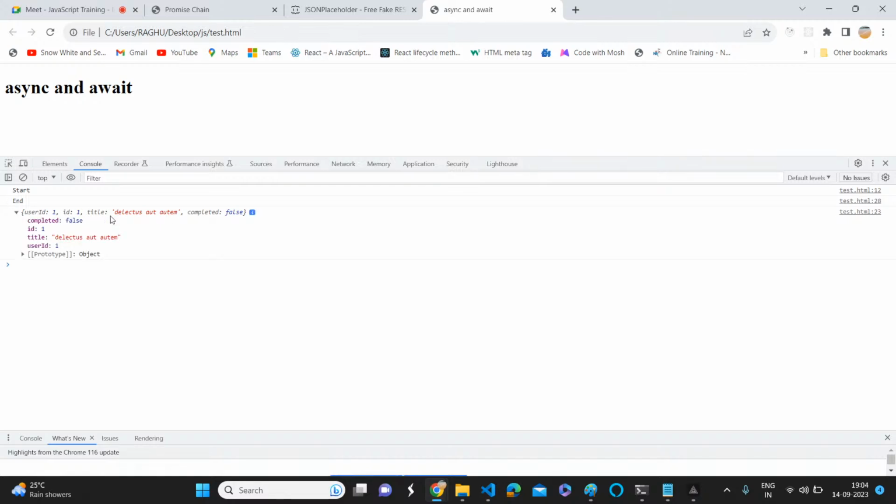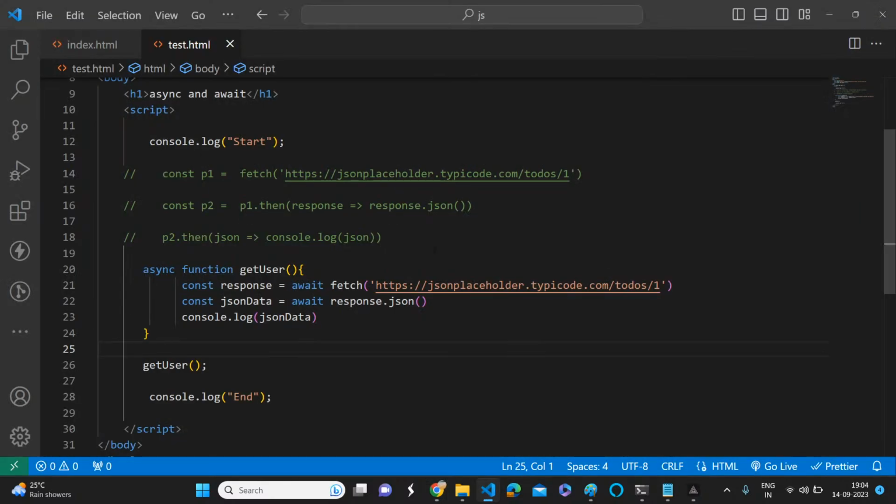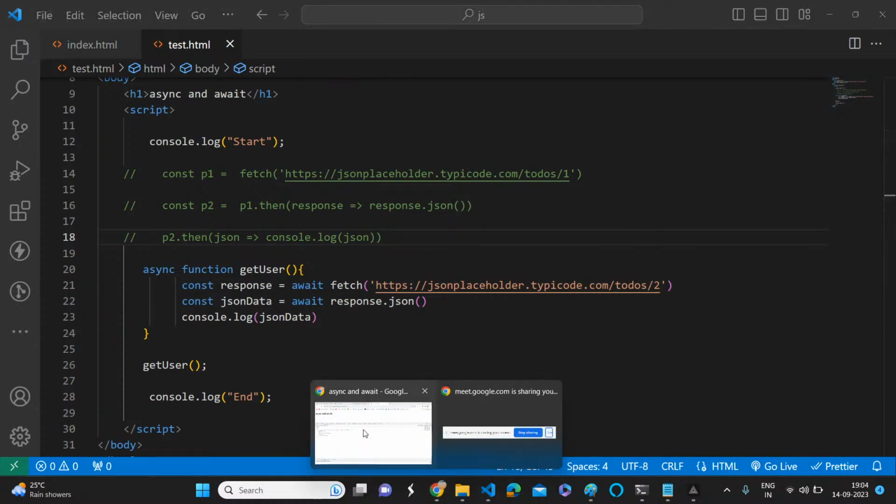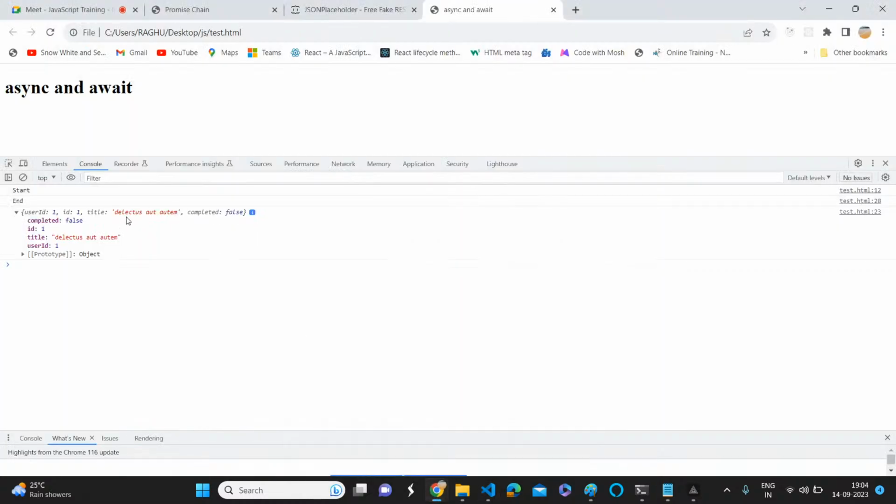So we got user ID 1 and the title as something. I don't know which language this is, whether English or not. For confirmation, we can go for ID 2. We can pass ID 2 and see whether we get different data. The previous one was delectus aut autem, I don't know how to pronounce it. Did we get the second object or not? ID 2, yes. So now you understand.